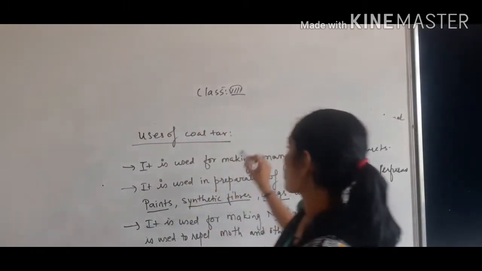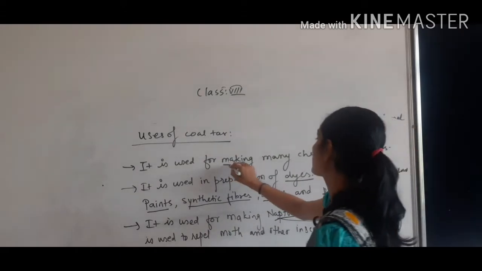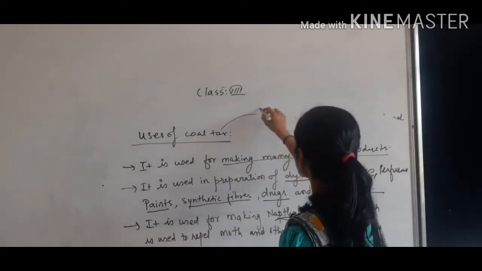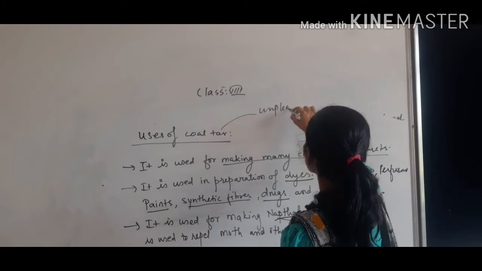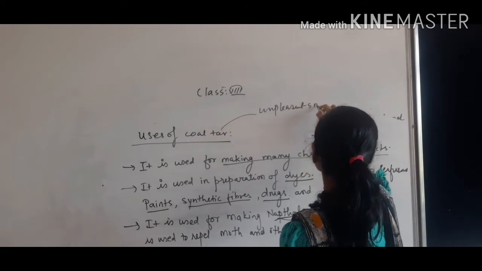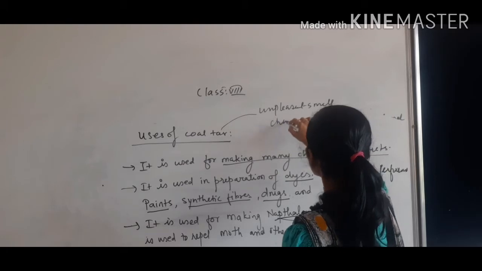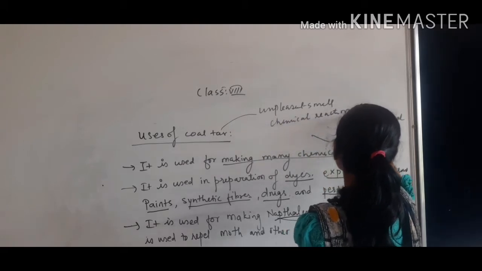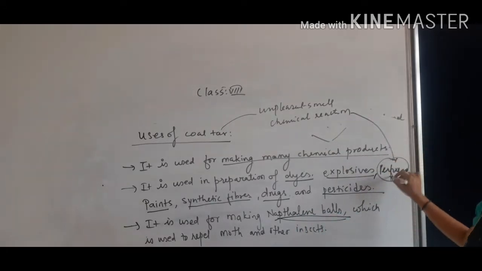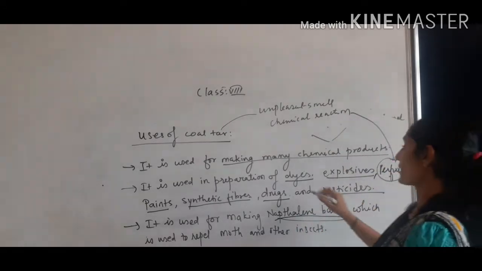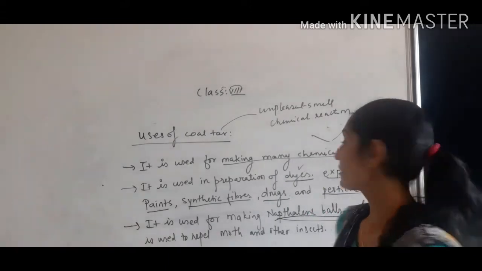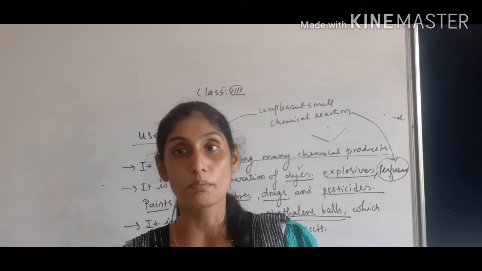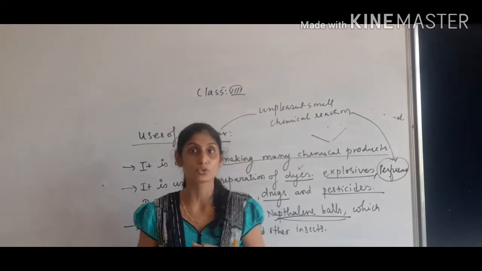So when we talk about the uses of coal tar, it is used for making many chemical products. We have seen that it is having unpleasant smell, that means a smell we don't like. But due to the chemical reaction with other particular material, it is used for making perfumes. It is used in making dyes. Then it is used for making explosives. Explosive means bombs and gun powder, it is used in making these.